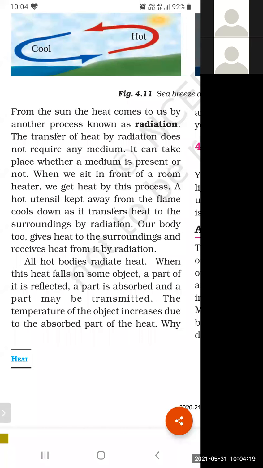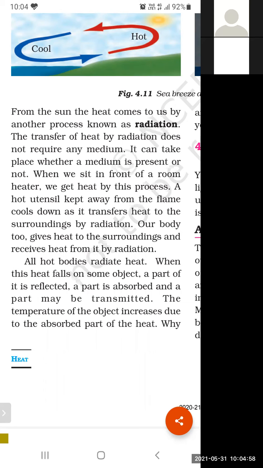You are not moving at all. You are just passing the book from the first bench to the second bench. The second student will give it to the third, the third to the fourth, the fourth to the fifth, and the fifth to the sixth. Sixth to the seventh. This is the method of passing the book from one student to another, but no student is moving at all. All the students keep sitting on their benches, but the book is transferred from the first bench to the last bench. So students, this is our method of conduction.